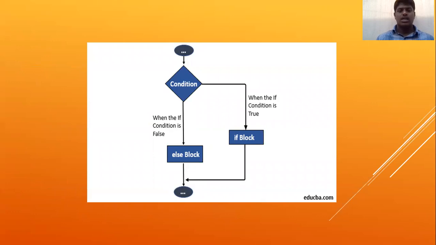Here is the flowchart of the loops, how it is involved in the condition. First of all, we take the condition, and when the condition is true, the loop will be executed. Otherwise, when the condition is false, the loop will exit. We can use an if block or else block to satisfy the given condition.